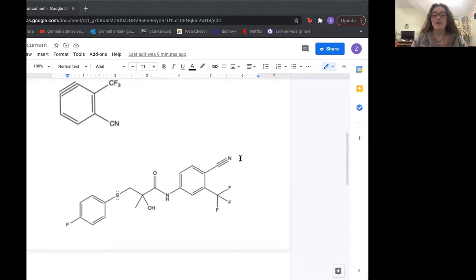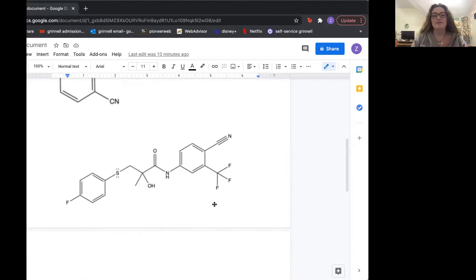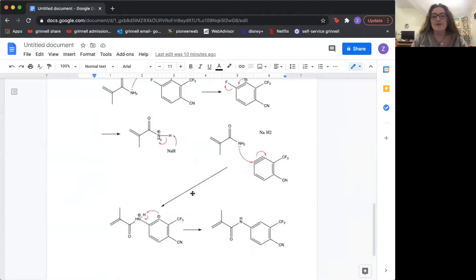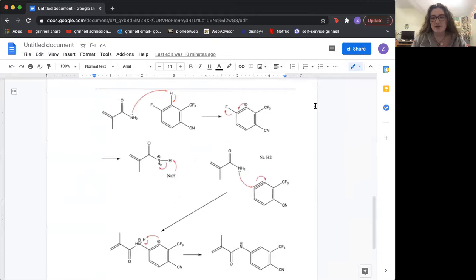The mechanism. So the full mechanism for steps 2 through 4 is right here. I did this through ChemDraw. So first off, we have our two starting materials right here. The lone pair on the nitrogen attacks this hydrogen right here, causing the hydrogen bond to break and leaving a negative charge right here.